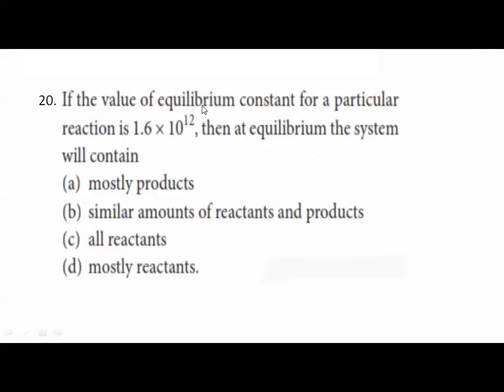Next question. If the value of equilibrium constant for a particular reaction is 1.6 into 10 raised to 12, then at equilibrium, the system will. See, the value of K is high, more than 10 raised to 3. Value of K is high means the reaction proceeds almost to completion. Then the system will mostly contain products.